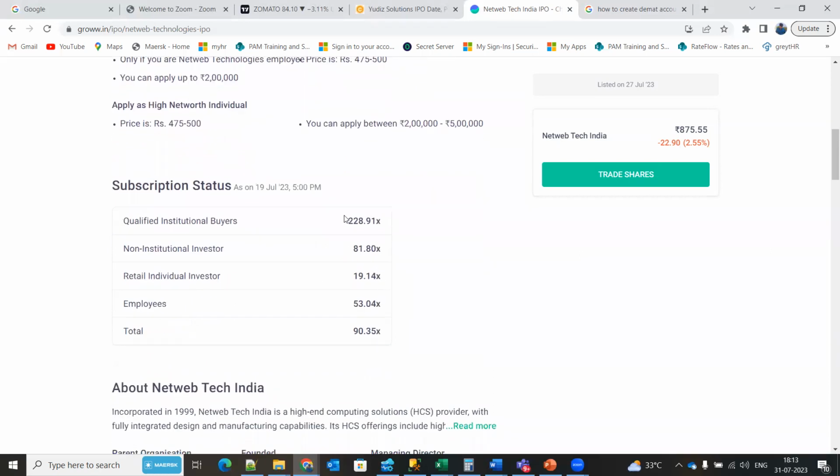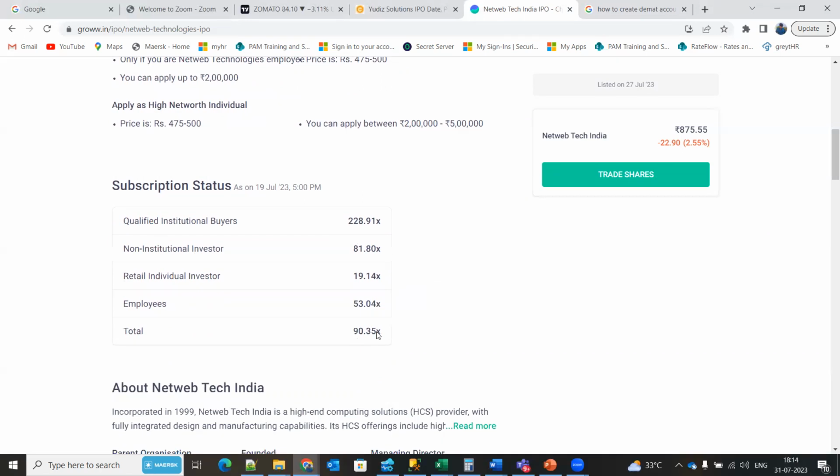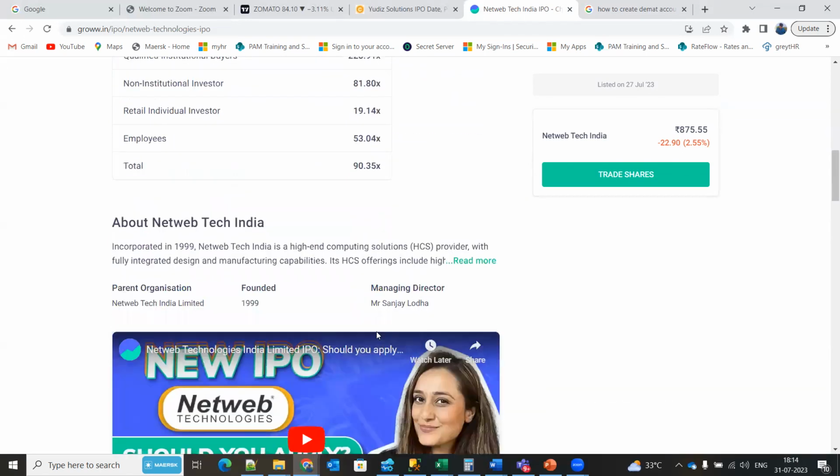And this we call subscription. Qualified institutional buyers have subscribed 228 times. Then non-institutional investors, then retail investors. So we are the retail investors, and employees. Before listing, the companies give this offer to their employees also, and employees have subscribed 53 times. So in total, they have subscribed 92 times.